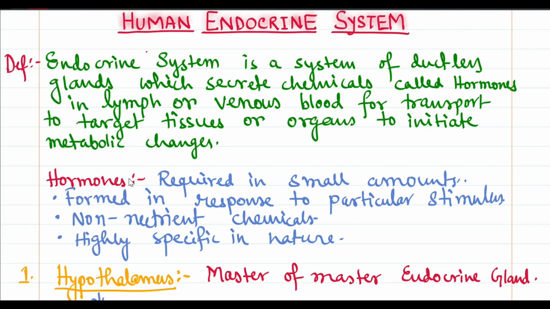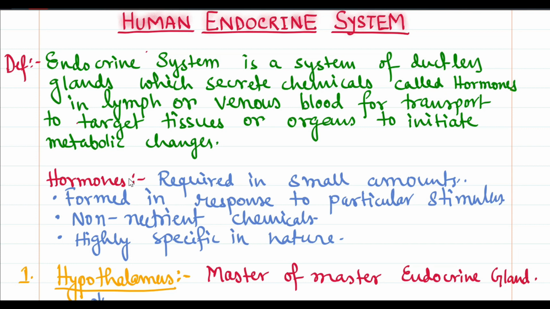So coming to the definition of endocrine system, what is endocrine system? It is a system of ductless glands, means it consists of those glands which do not contain any duct, that secretes chemicals called hormones in lymph or venous blood. As it does not consist of any duct, it cannot secrete its chemicals, which are called hormones, into a duct. As it is a ductless gland, it secretes its chemicals directly either to the lymph, that is the lymphatic system, or to the venous blood, that is the blood which is present in veins.